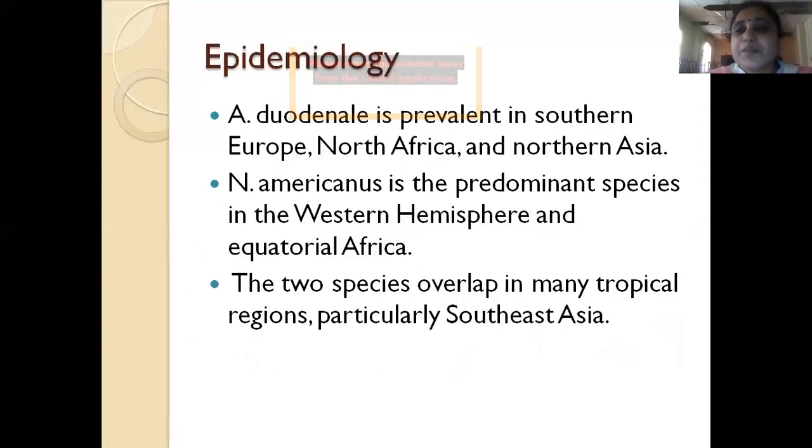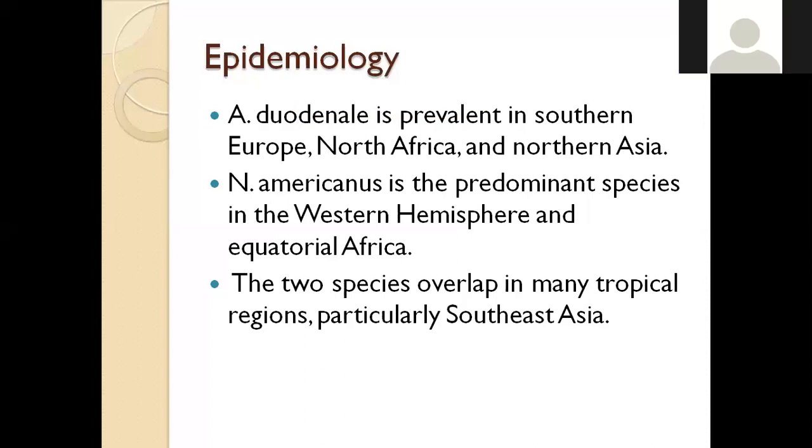So epidemiology. Ancylostoma duodenale is prevalent in southern Europe, northern America, and northern Asia. Necator americanus is the predominant species in the western hemisphere and equatorial Africa. These two species may overlap in many tropical regions, particularly Southeast Asia.